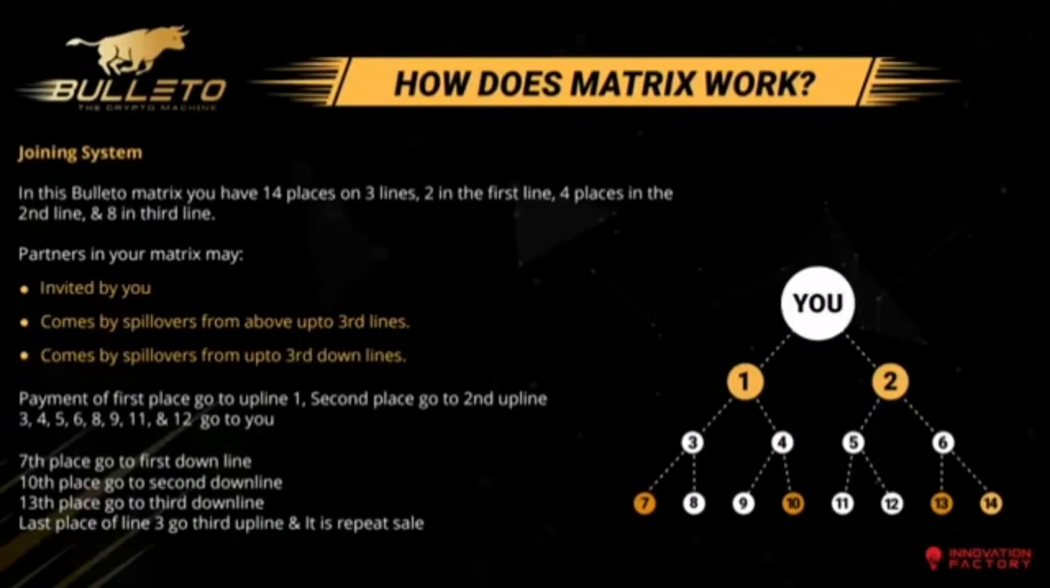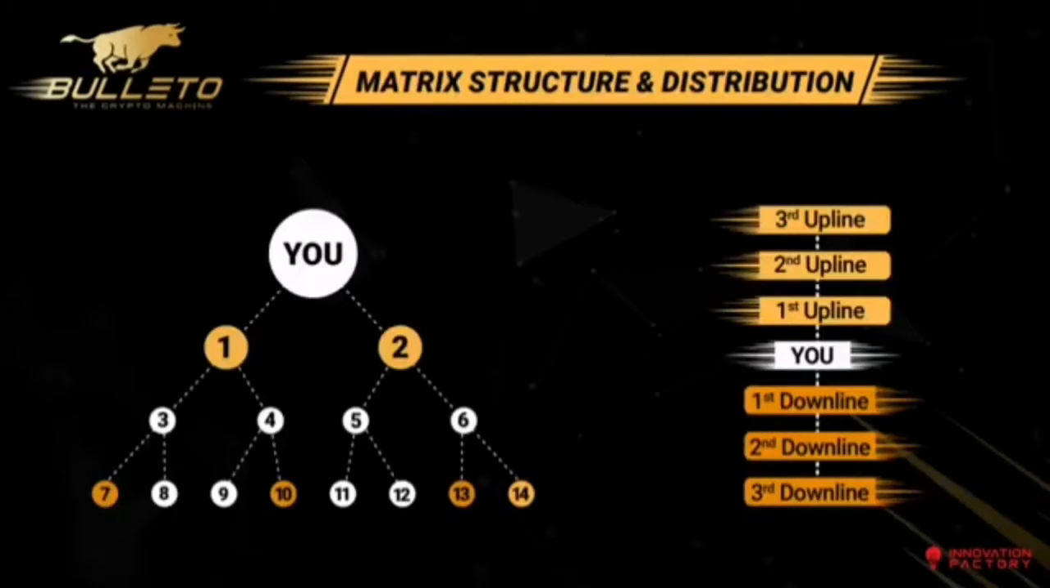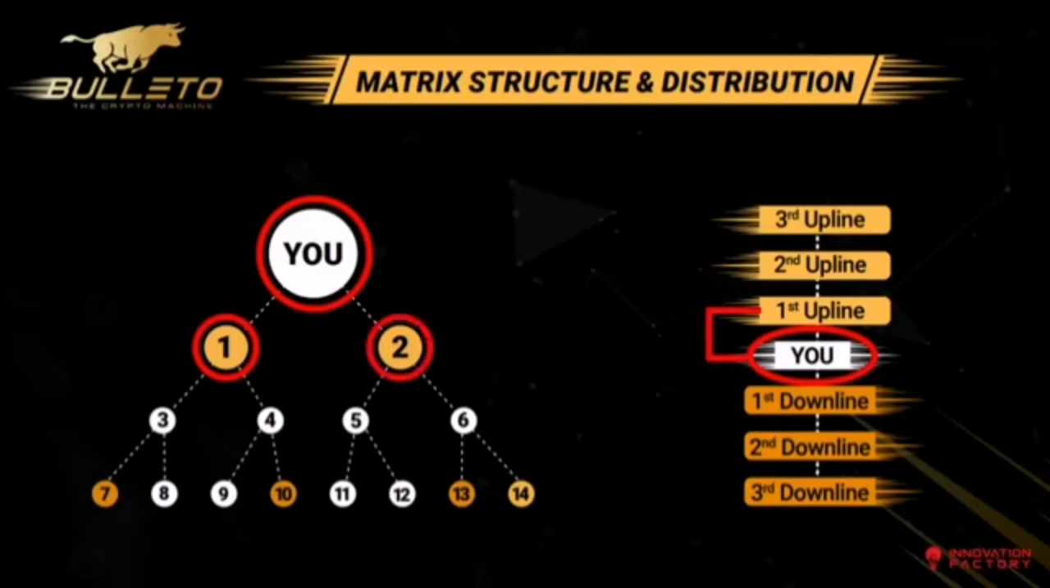So how does the matrix work? Let's now discuss the income plan and functionality of the matrix. This is you. Now you may generate income from any source or downline. Whenever you generate income, it fills the circles. Once the first circle fills, the income goes to your first upline. When your second circle gets filled, the income goes to your second upline. And the third circle's income comes directly to you.